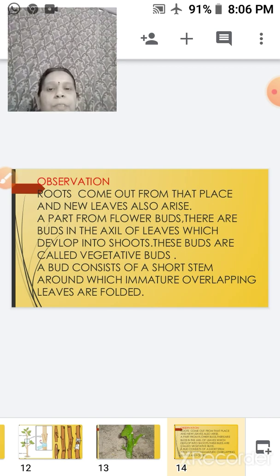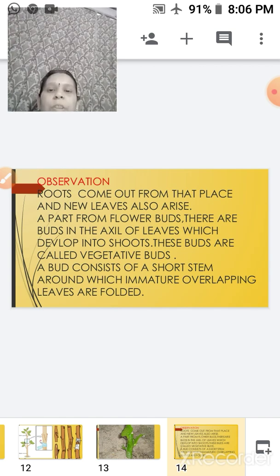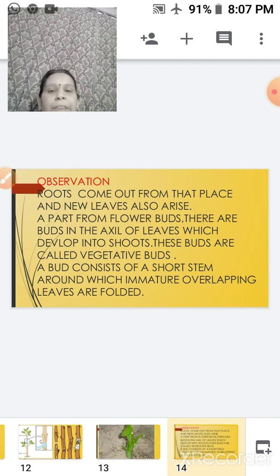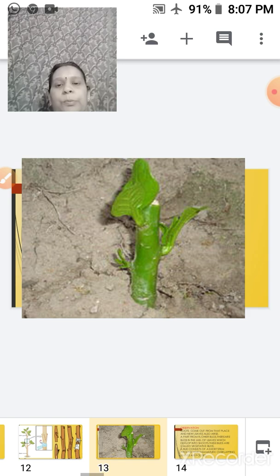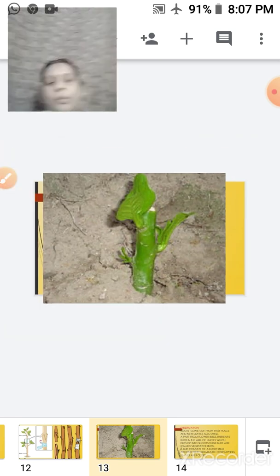Apart from the flower buds, there are buds within the axil of the leaves which develop into the shoot. These buds are called the vegetative buds. A bud consists of a short stem around which the immature overlapping leaves are folded. Here you can see how the leaves are folded and how it has grown up into a new plant.